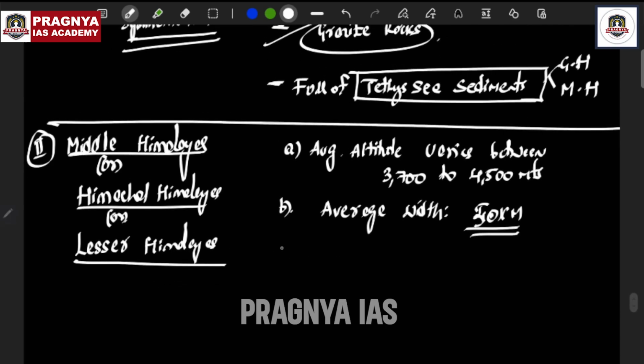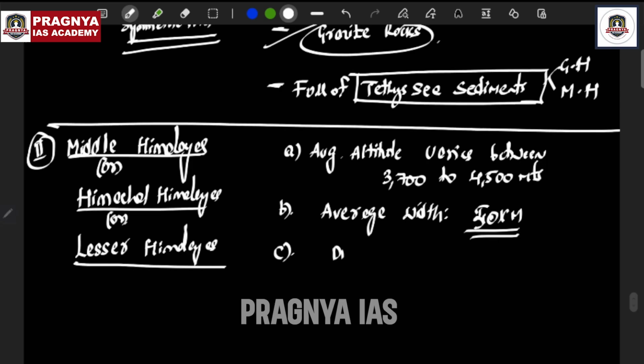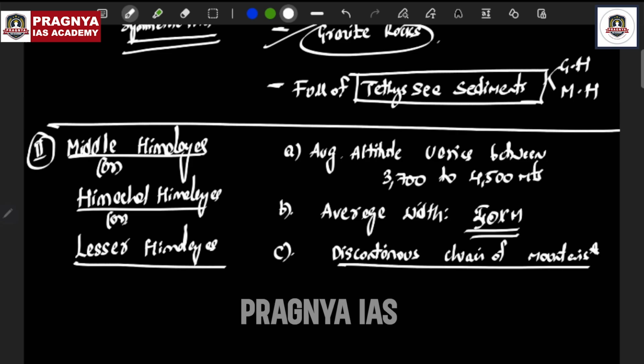And out of this Greater Himalayas, one more thing you have to understand: I told you, Greater Himalayas are a continuous chain of mountains, but the Middle Himalayas are a discontinuous chain of mountains, not a continuous chain like the Greater Himalayas.